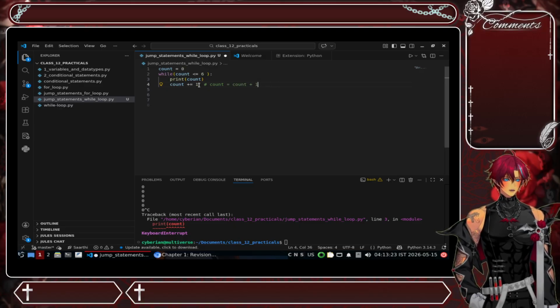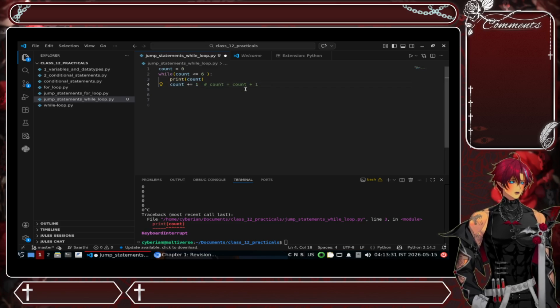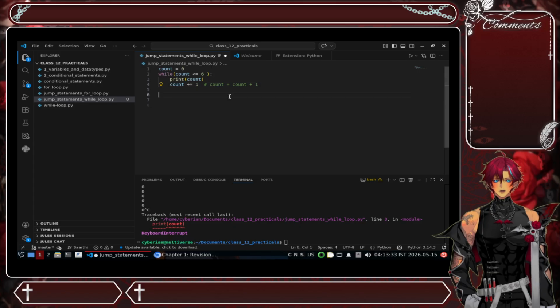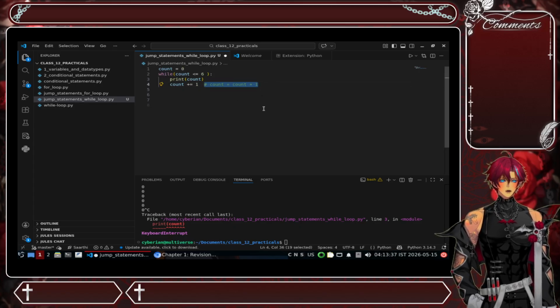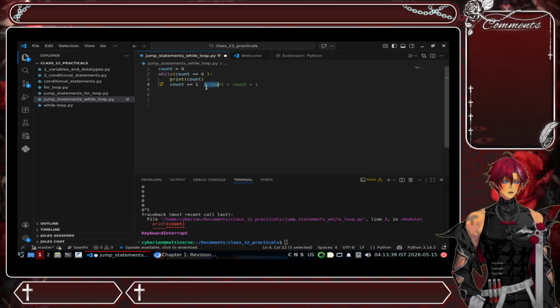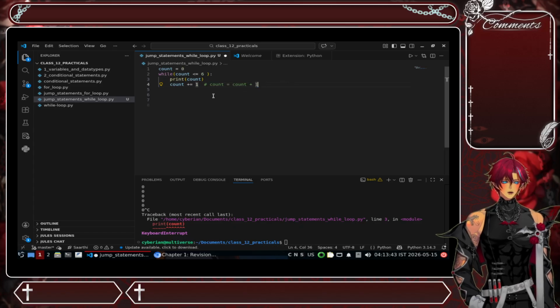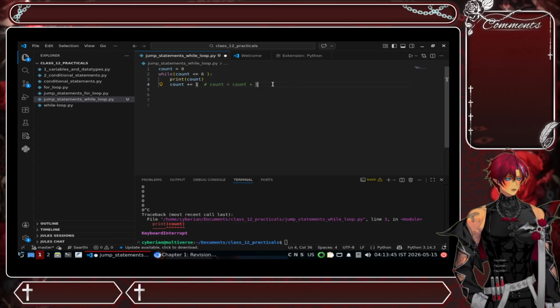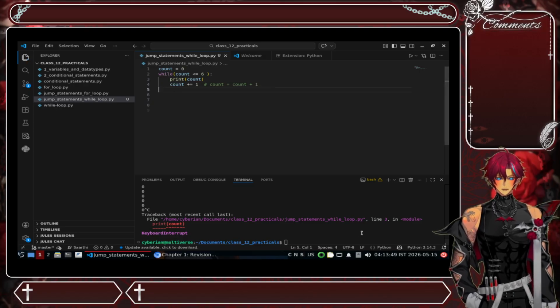So see, this addition assignment means that count is equal to count plus 1. So whatever the previous value of the count is, plus 1, and then we assign that total value to the count again. That is what it is doing here. You can also use comments with the pound sign. These will not be interpreted by the Python interpreter, right? So that is one thing.